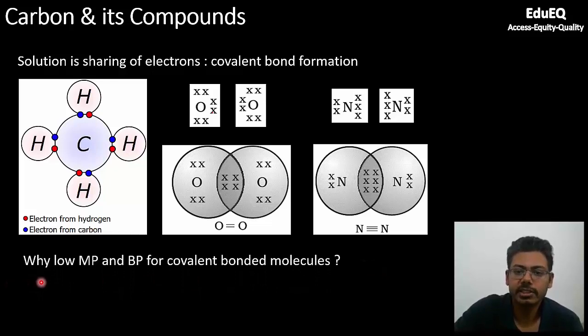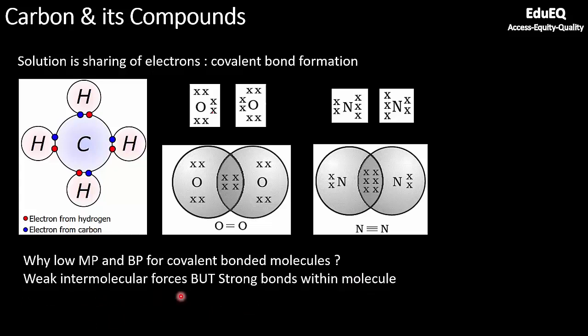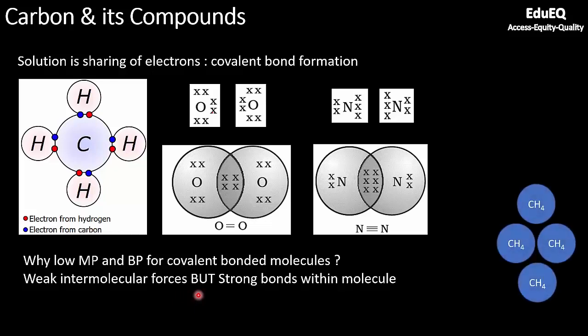Now another question which arises here is why covalently bonded molecules have low melting and boiling points. In the last slide we saw the melting point was in the range of 300 Kelvin, but for ionic compounds we saw that it can be as high as 3000 Kelvin. So the reason is weak intermolecular forces. The forces with which molecules attract each other are quite weak in covalent compounds, because they are sharing the electrons, compared to ionic compounds, where there is an electrostatic force.